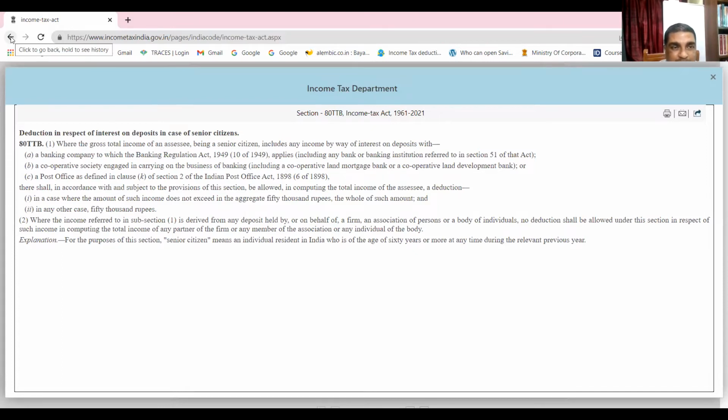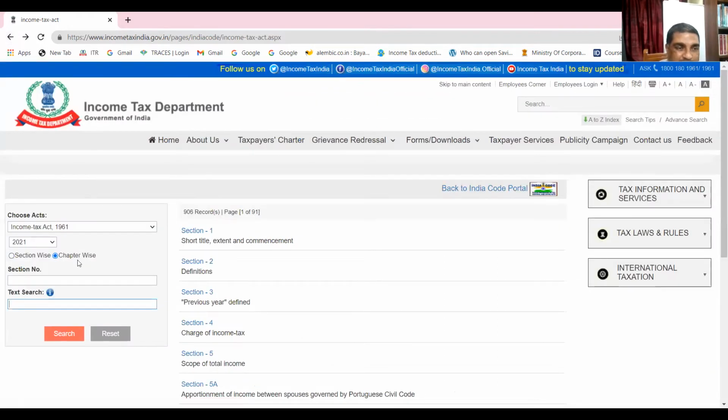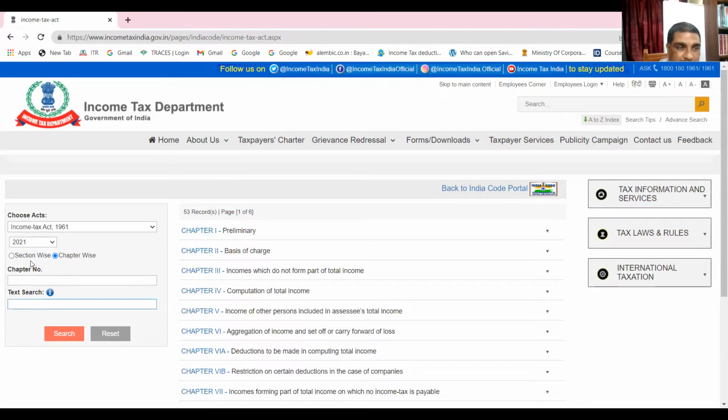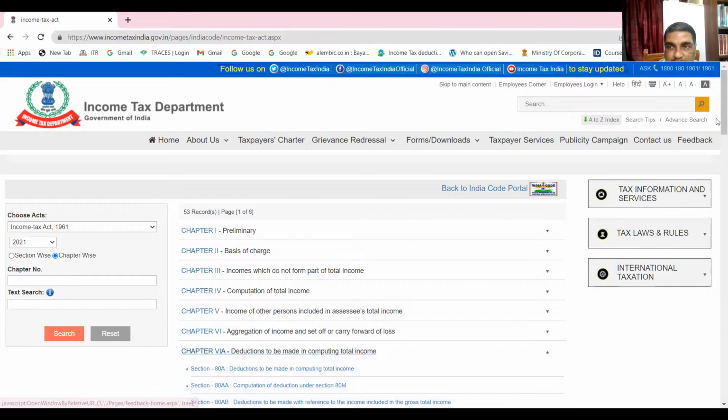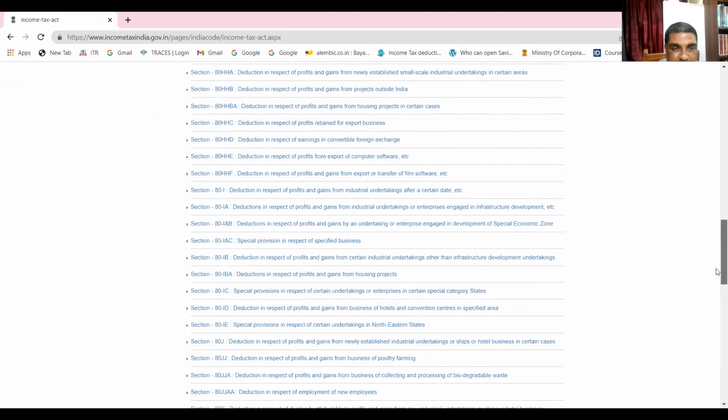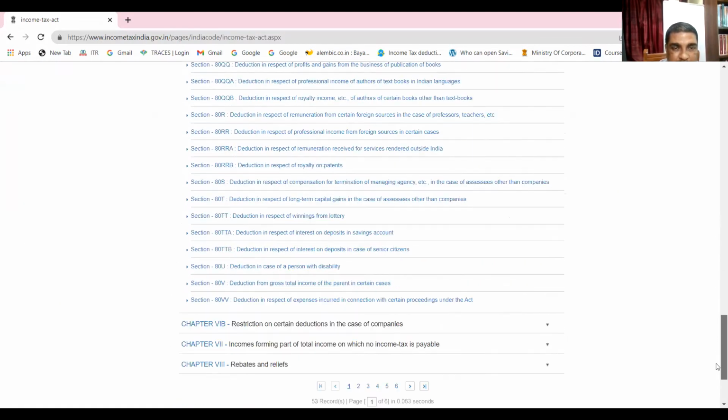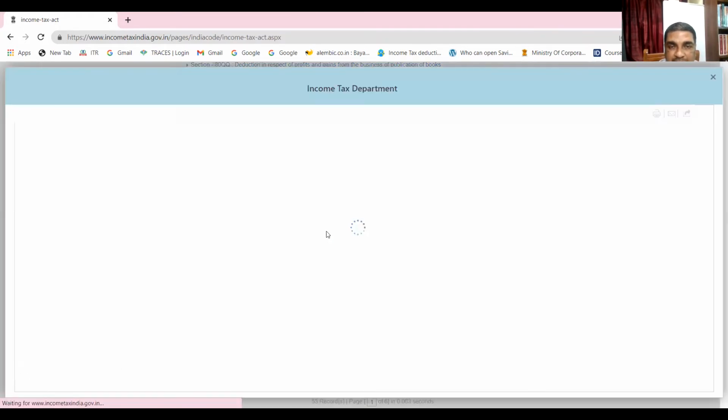Similarly, if you want to know 80TTA, the 80TTA limit is 10,000. So you can directly search 80TTA, and otherwise go to chapter 6A. You can find out 80TTA.